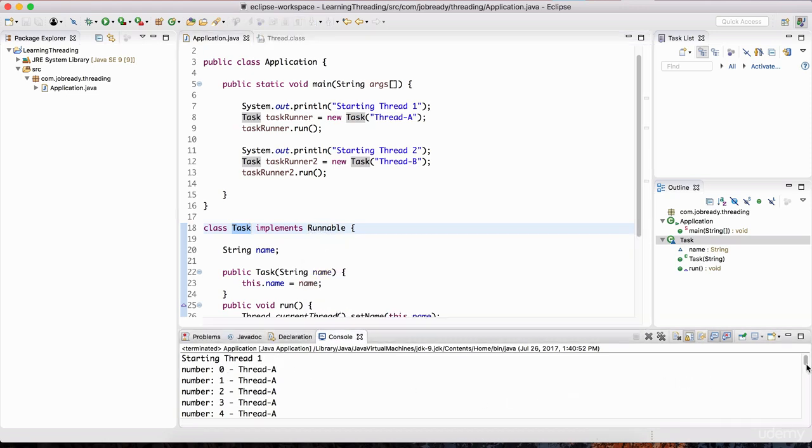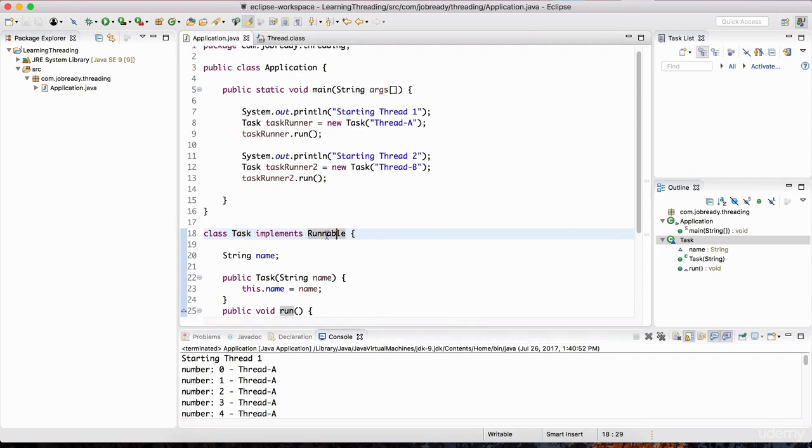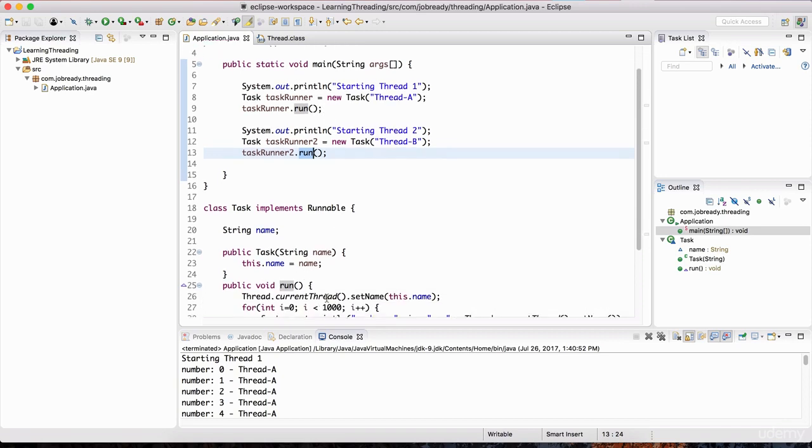So let's scroll down here, and you'll notice all of the numbers that are being printed are from thread A, and then finally when it gets to 999, it's going to show that print line statement, starting thread 2, and lo and behold, the rest of the numbers are all thread B. So this is certainly not a multi-threaded program, and that is why I wanted to show you that just using Runnable and implementing the run method is not going to make this a multi-threaded program. This is just regular object orientation if you really think about it.